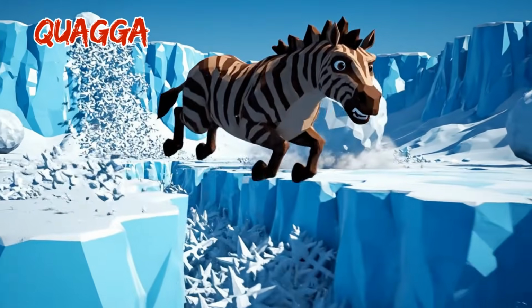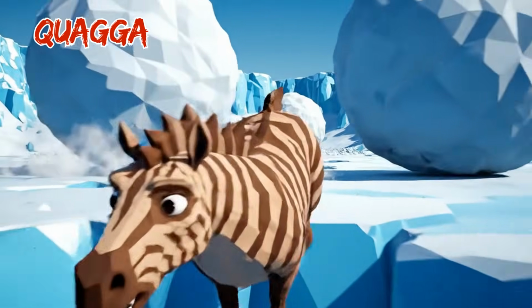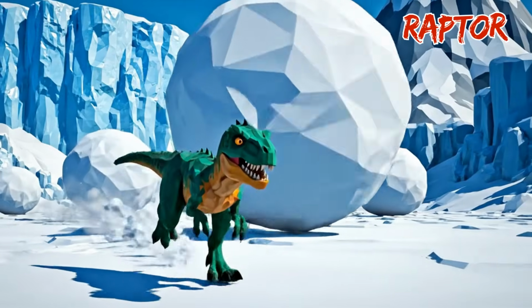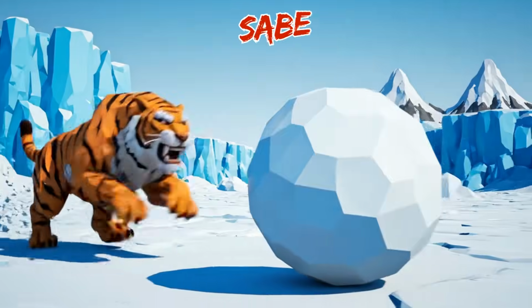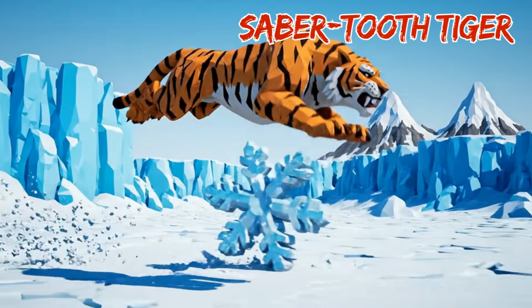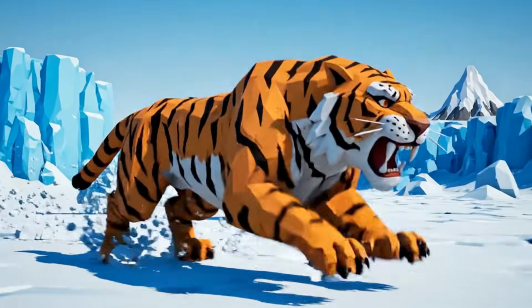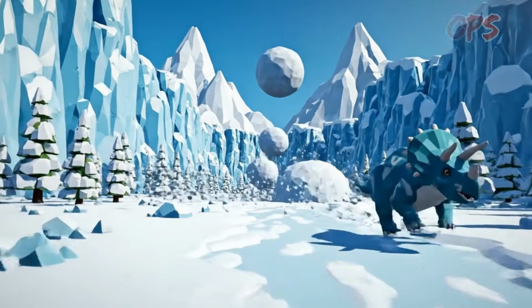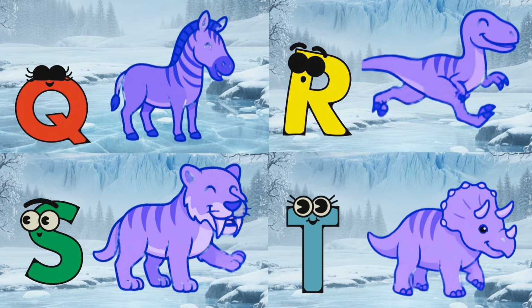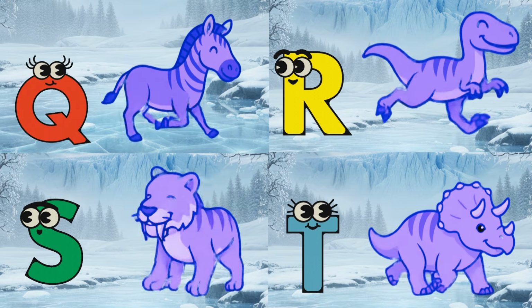Q is for quagga, Q, quagga, neigh, neigh, neigh. R is for raptor, R, raptor, snap, snap, snap. S is for saber-tooth tiger, saber-tooth, snarl, snarl, snarl. T is for triceratops, T, triceratops, charge, charge, charge. Q, R, S, T, prehistoric safari animals.